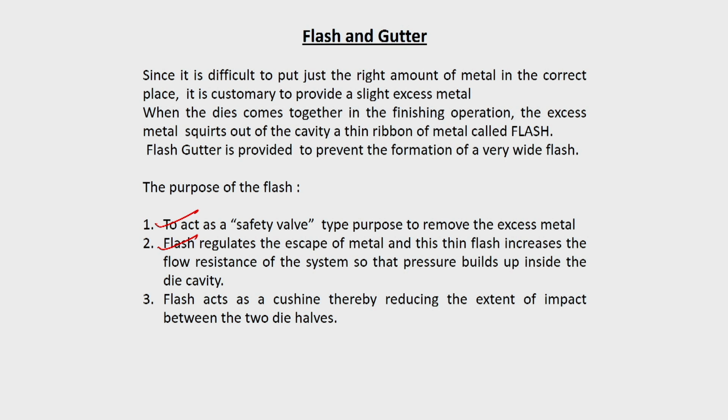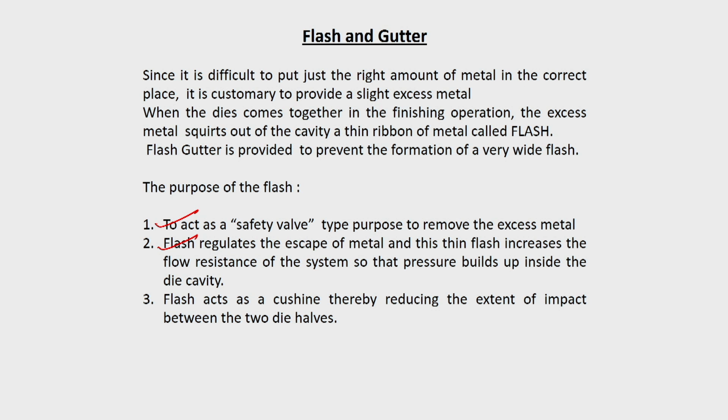When you do the forging analysis, you will find that when the thickness gets reduced, the pressure buildup will be very high. When the pressure inside the die cavity is very high, it will help the metal to flow inside the die and fill up the entire die cavity. So, that is another advantage. Pressure buildup inside the die cavity will be very high, so that the metal can flow and fill up the die cavity, and whatever excess is there comes out like a safety valve.